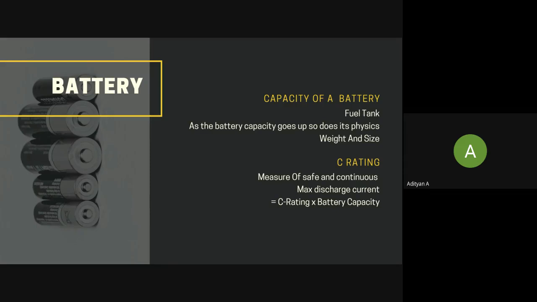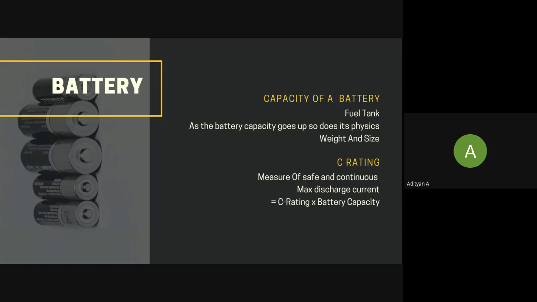Other features of LiPo batteries are that they have high energy density and high discharge rates. They're also very lightweight, which makes them a great candidate for RC applications, that is, putting them on drones, fixed wing drones, hybrid VTOL aircraft, or single rotor drones.